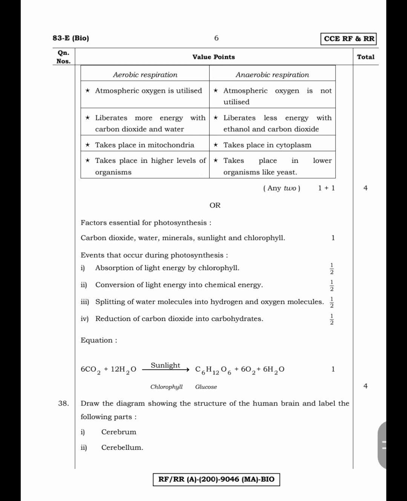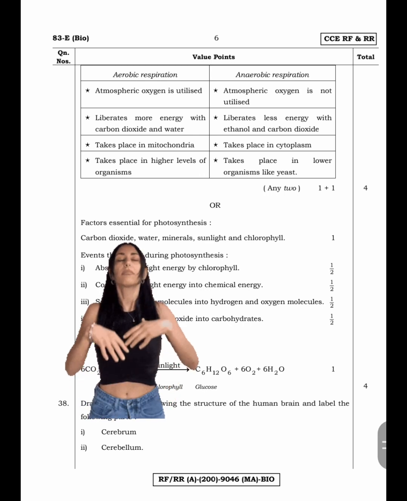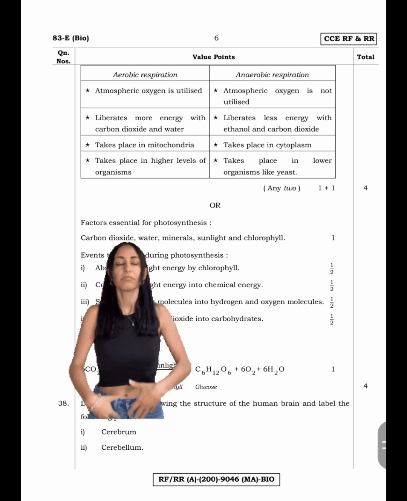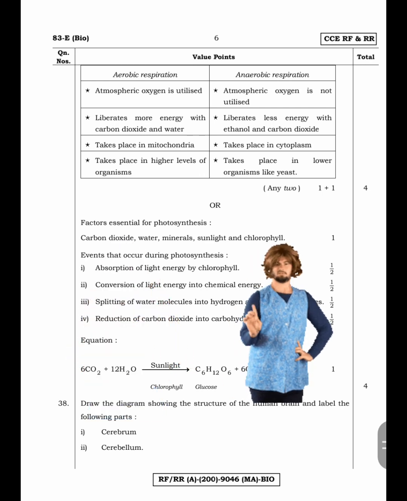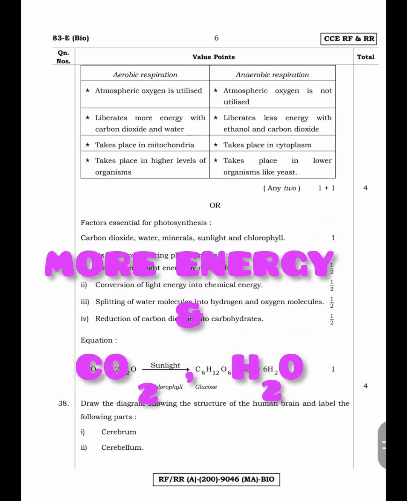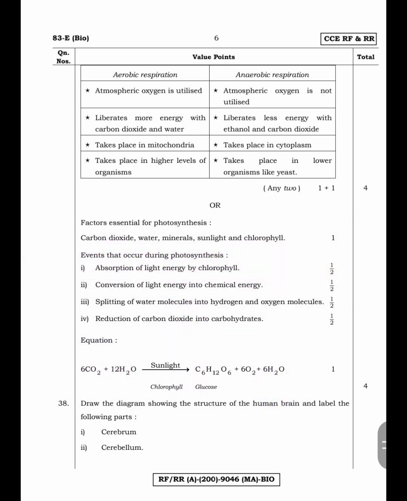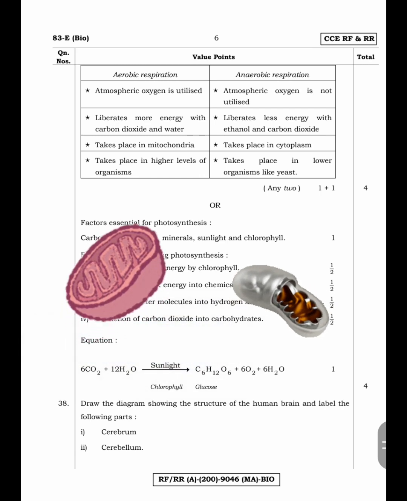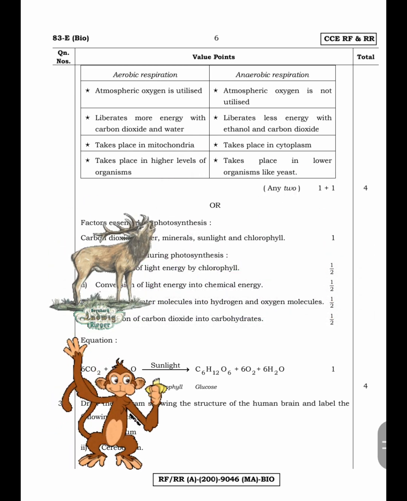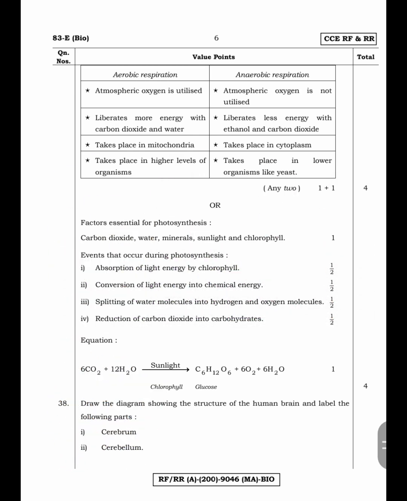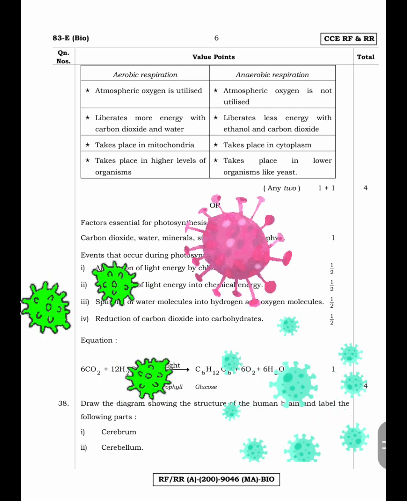Difference between aerobic respiration and anaerobic respiration. In aerobic respiration, atmospheric oxygen is utilized. In anaerobic, atmospheric oxygen is not utilized. Aerobic liberates more energy with carbon dioxide and water. Anaerobic liberates less energy with ethanol and carbon dioxide. Aerobic takes place in mitochondria. Anaerobic takes place in cytoplasm. Aerobic takes place in higher organisms. Anaerobic takes place in lower organisms like yeast.